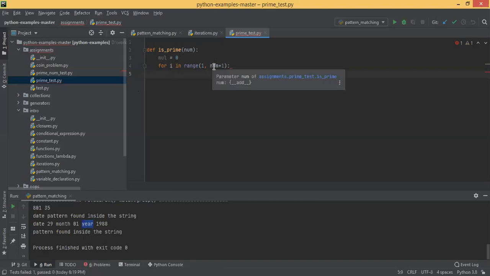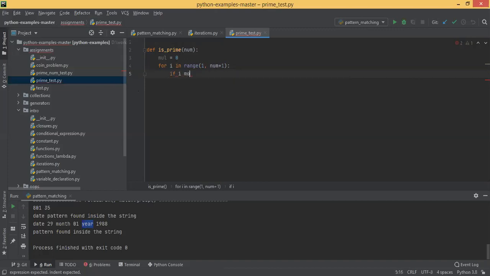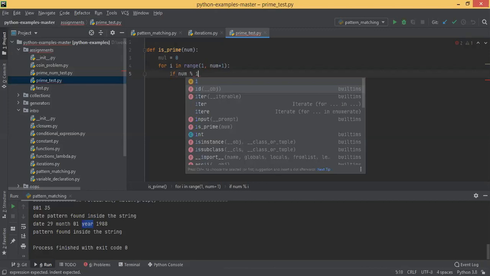All I want to check is, if num modulo i, the modular division, percent sign, anybody remember? Used for modulo.